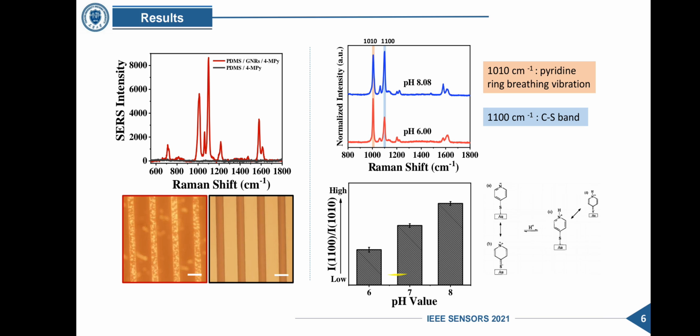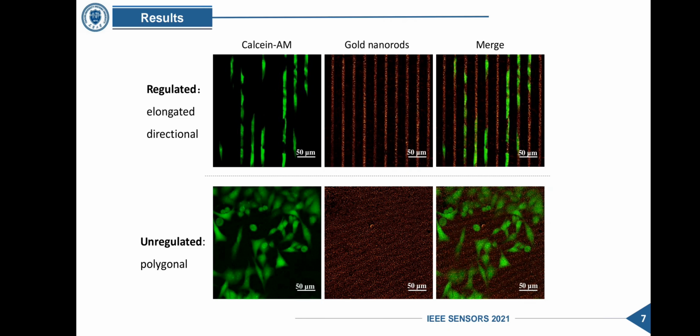To calibrate the SERS-based pH sensor, a series of SERS spectra were collected at various pH values ranging from 6 to 8. The Raman intensity ratio between the carbon-sulfur band and the pyrimidine ring of 4-MPY exhibits a direct proportion to the pH level. So pH variation can be distinguished by the differences of Raman intensity ratio.